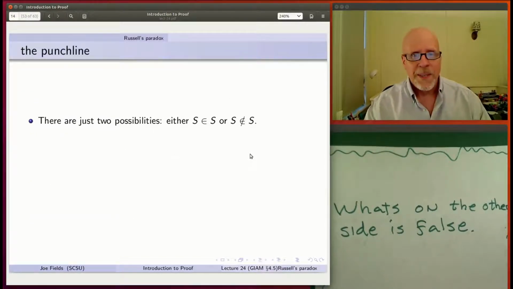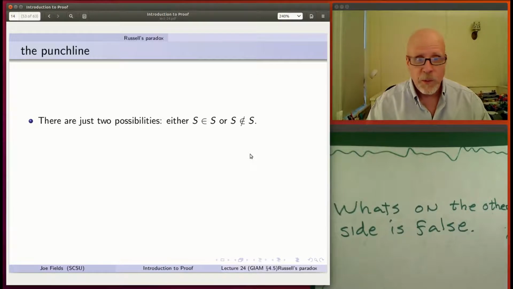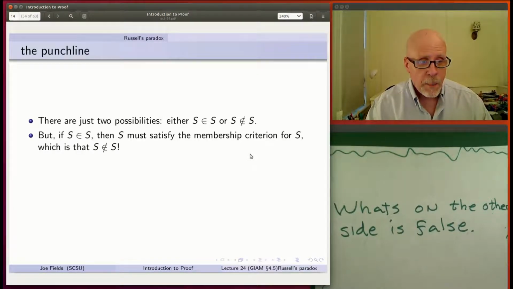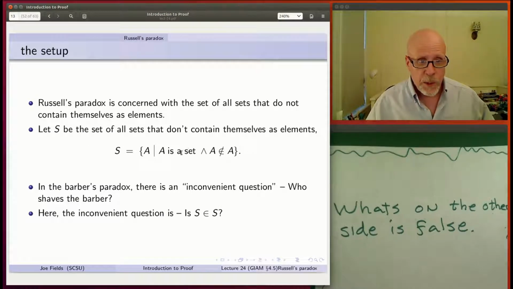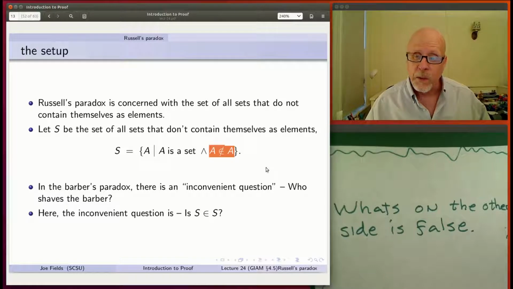That's a great point that slide makes. There's only two choices. Either it's in itself or it's not in itself as an element. It's either an element of itself or it's not an element of itself. But here's the issue. If it's in itself, then it has to satisfy the membership criterion for itself. And the membership criterion, let me just back up a second, was these two things. It needs to be a set. I'm not going to worry about that, but it also has to not be in itself.